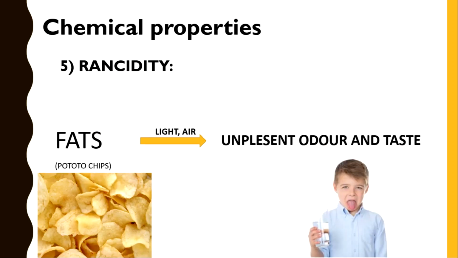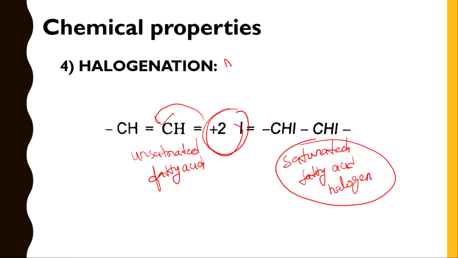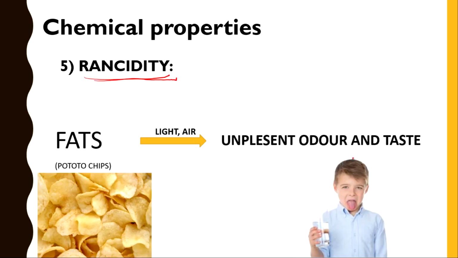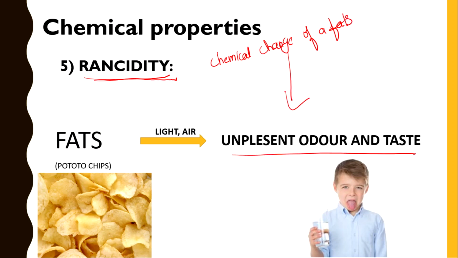And next, rancidity. What is rancidity? First of all, we should know what is rancidity. Rancidity means it's a chemical change of fats. This chemical change of fats results in unpleasant odor and taste.